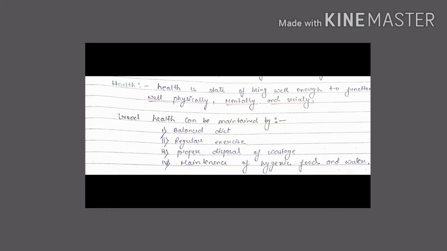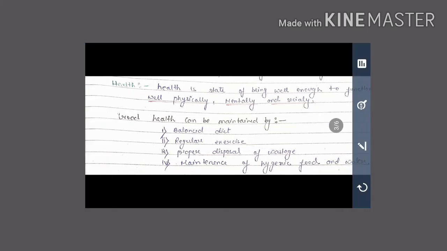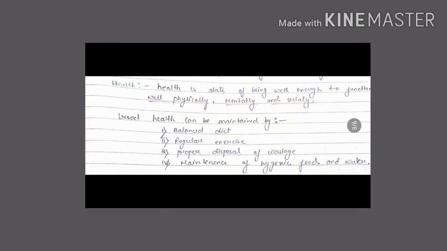So how can we maintain our good health? There are some points by which we can maintain it. First one is a balanced diet. Balanced diet means we take food materials and all the nutrients in a proper amount. Next one is regular exercise, which also helps to maintain good health.